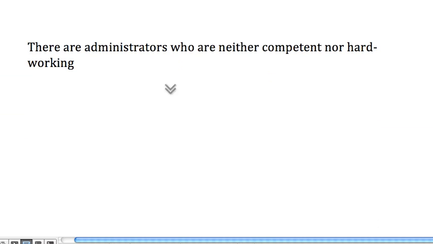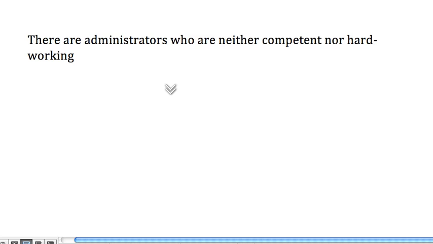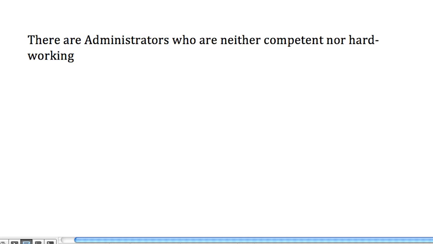There are administrators who are neither competent nor hardworking. This isn't in our standard all-some language, but you should be able to see what kind of categorical it's like, and you should be able to take a pretty good stab at symbolizing it. So once again, pause the lecture, try to come up with a symbolization using A, C, and H, and then restart the lecture.